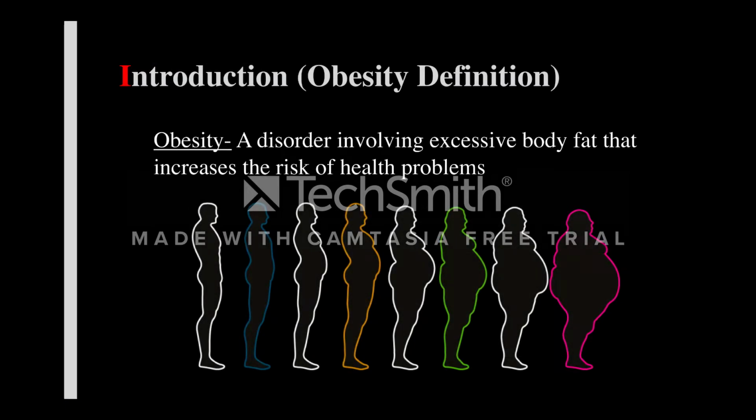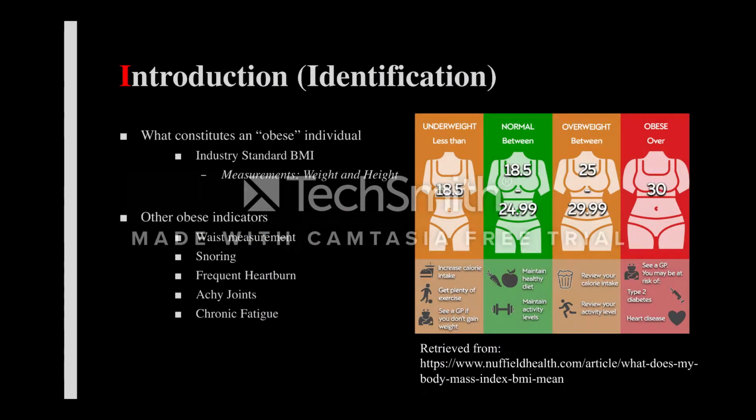Obesity is universally defined as a disorder involving excessive body fat that increases the risk of health problems. Now, you may be asking yourself, how do we determine if someone is obese? Well, industry standard is to use a measurement called body mass index, or more commonly known as BMI. There is a standard formula used to calculate BMI. It's normally calculated using kilograms and meters, but a conversion formula can be used as well. This formula reads the following: BMI equals weight in pounds multiplied by 703, all divided by height in inches squared.